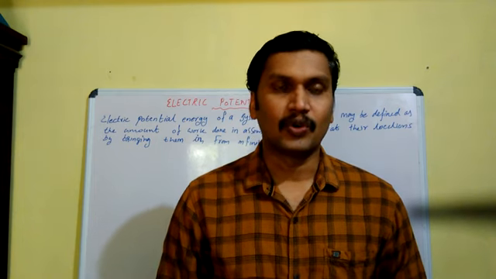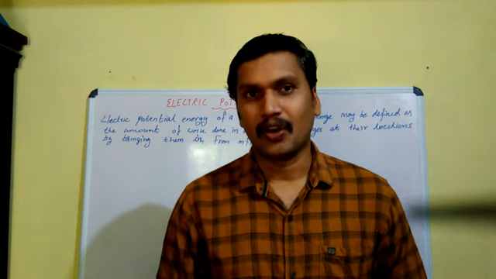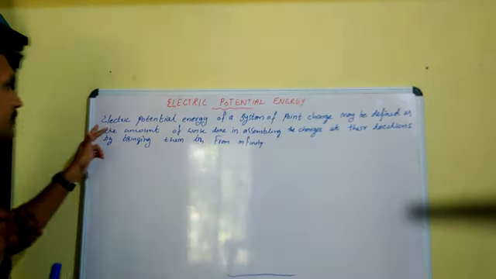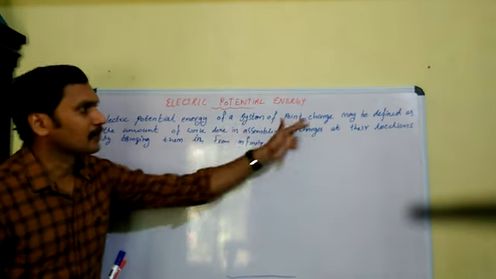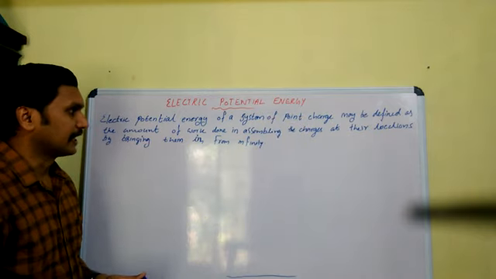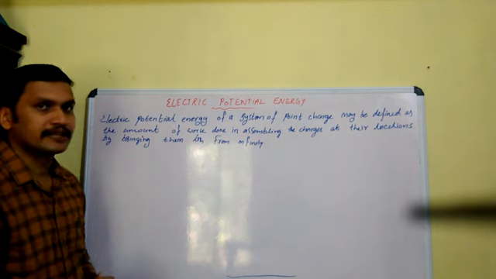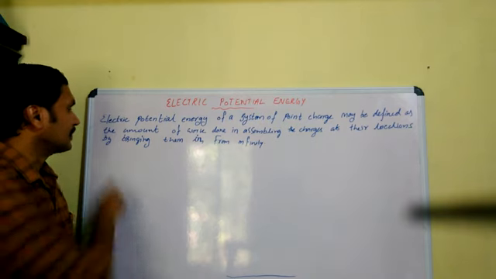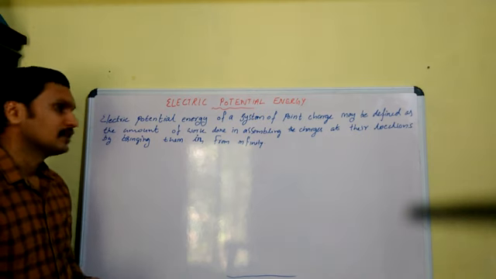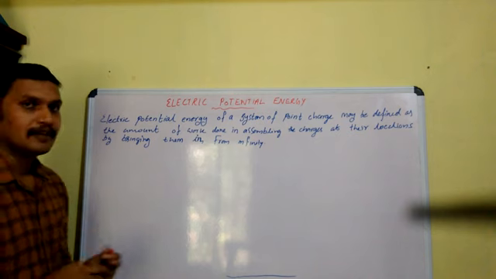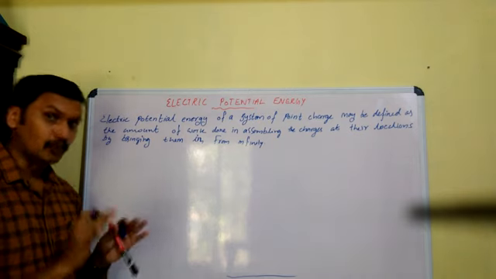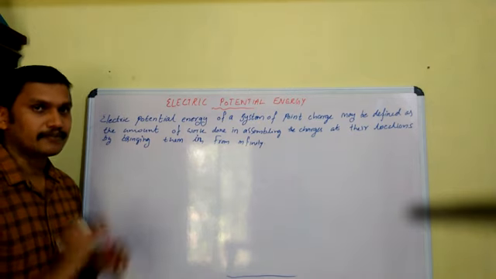Let us see what the electric potential energy of a two-charge system is. By definition, the electric potential energy of a system of point charges may be defined as the amount of work done in assembling the charges at their locations by bringing them in from infinity. It means if you are assembling the two charges by bringing them from infinity, some work should be done. This work is stored as potential energy of the system.